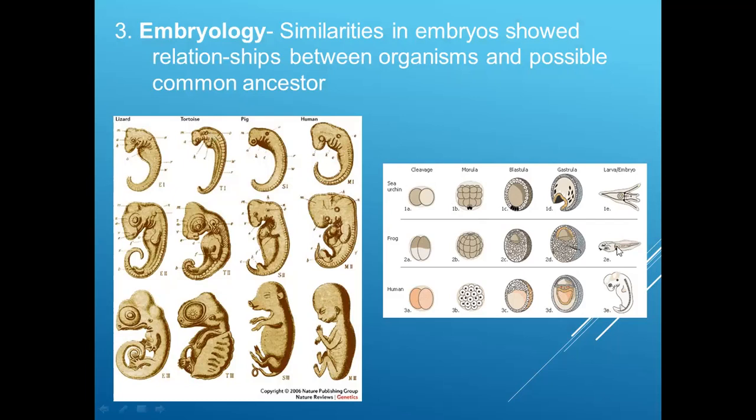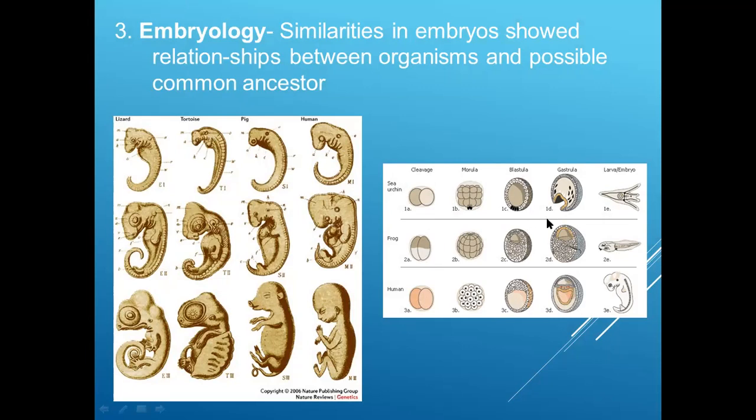Now, if we look at the cell stages in sea urchin, we have the cleavage, with two cells, then the morula, blastula, gastrula, and the larva. Frog and humans also follow a similar pattern: cleavage of cells followed by morula, then the blastula and the gastrula stage.